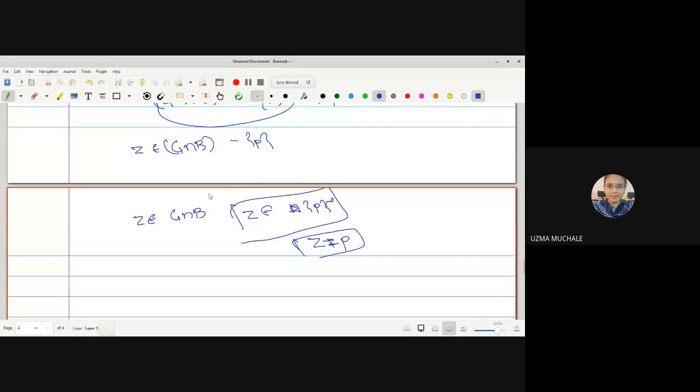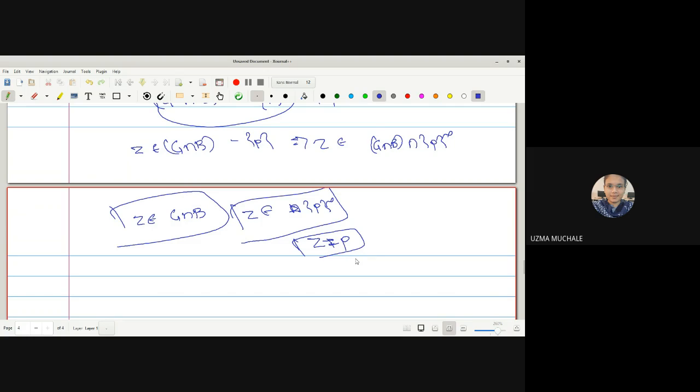We write this in another way. Z belongs to G intersection B. This minus, I can write, intersection with the complement of the singleton P. So Z is a member of G intersection B as well as a member of the complement of singleton P. Okay, so I can say Z is not equal to P and Z is a member of G intersection B. What do you mean by intersection? A member of an intersection means that it is a member of both the sets.